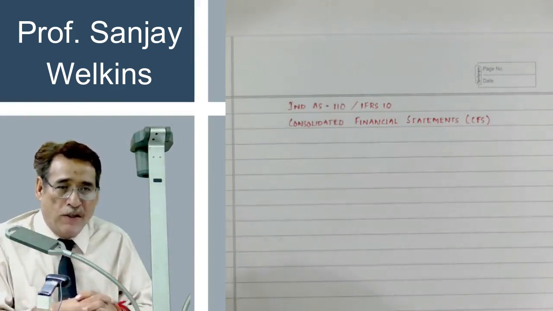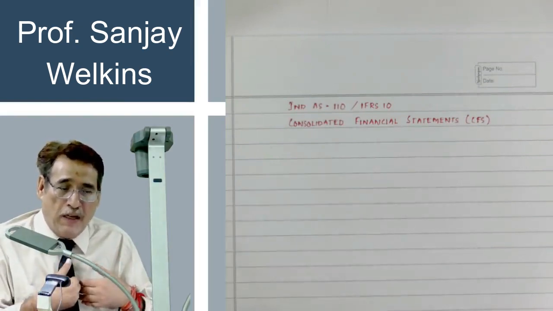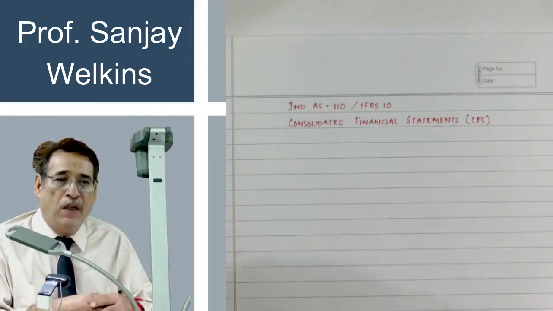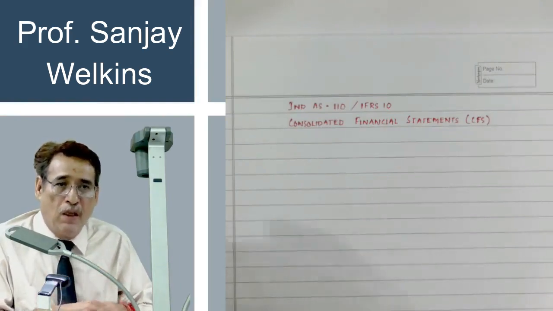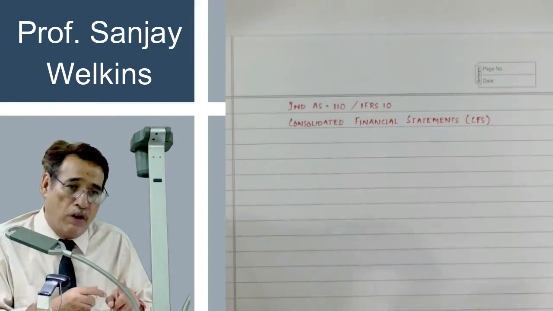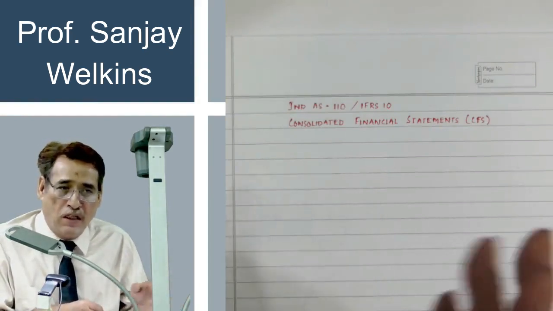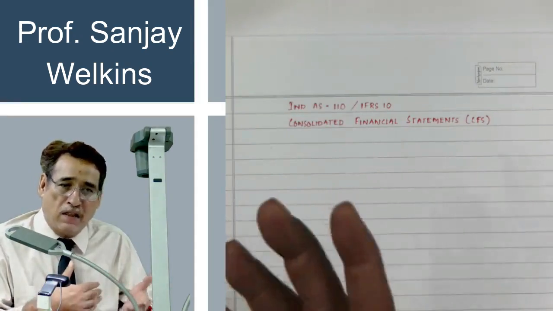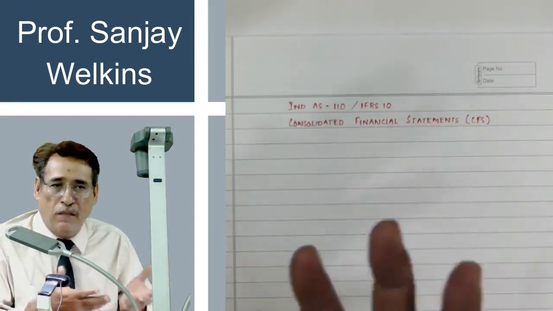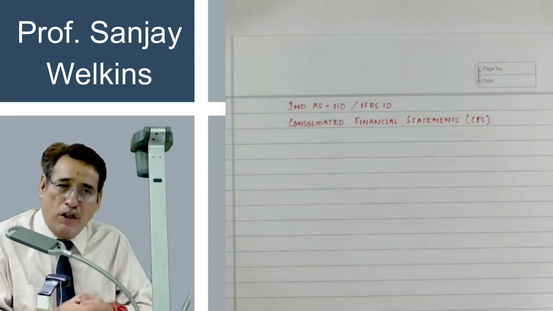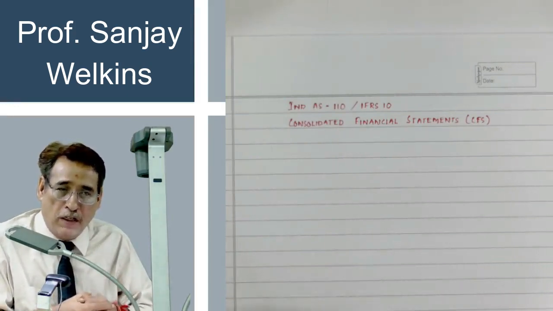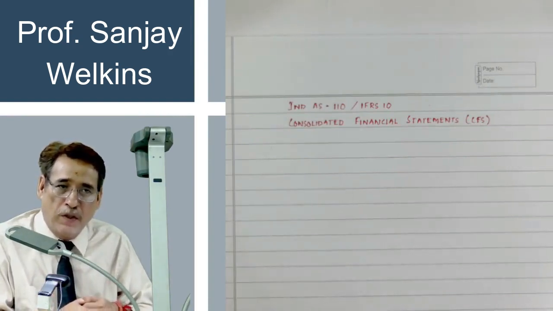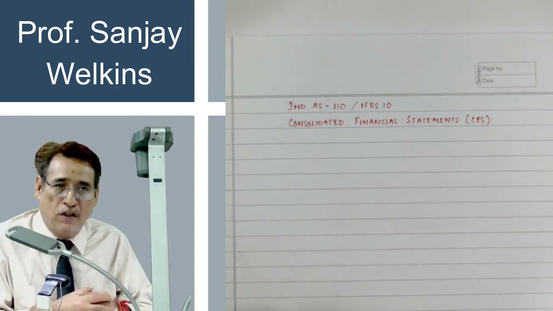Put it in simple words. If I have got control over another entity, then the other entity will be my subsidiary company and I will be known as the parent company. In that case, Ind AS will apply, and Ind AS simply states that if you have got control of a particular entity, that is, when you have a subsidiary, then you are supposed to prepare consolidated financial statement. It is as simple as that. Is it clear to you or not?